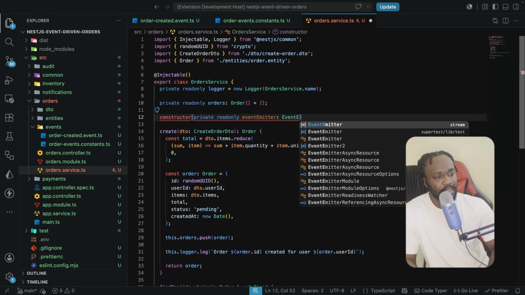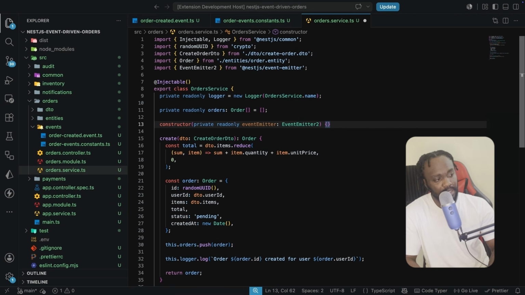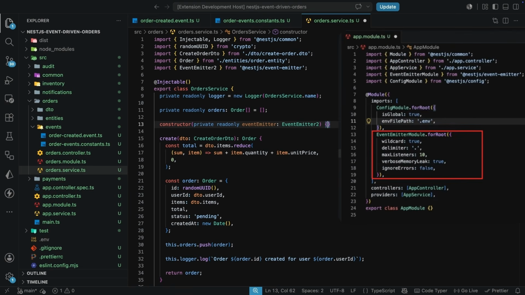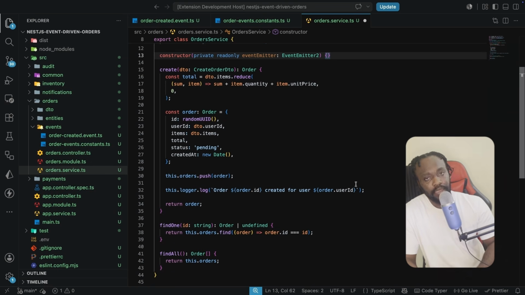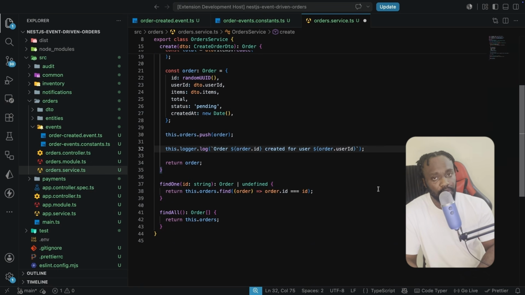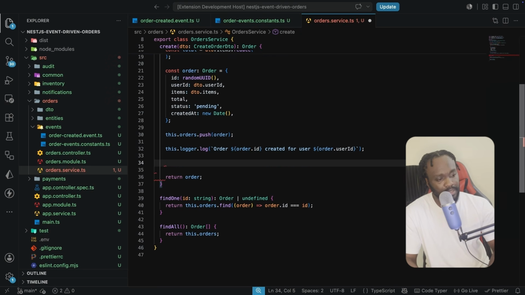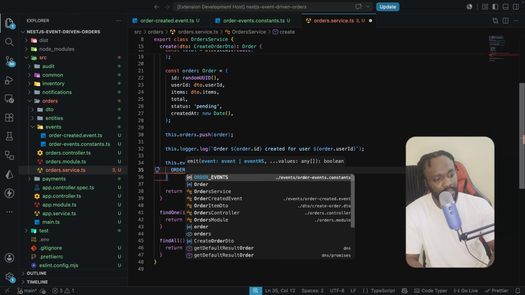Now this event emitter that we have over here is the same event emitter that we set up earlier. I'm actually referring to this event emitter that we did set up in the application module. Now that we have it, we need to go on and actually call the event. So we're going to call the event just after the log over here, before we return. The order is actually important. I'll explain that in a moment. We are going to call this.eventEmitter.emit. We want to emit the event, which is OrderEvents.created.